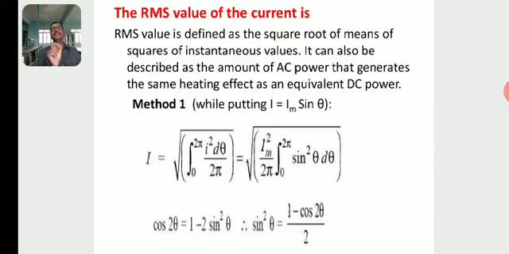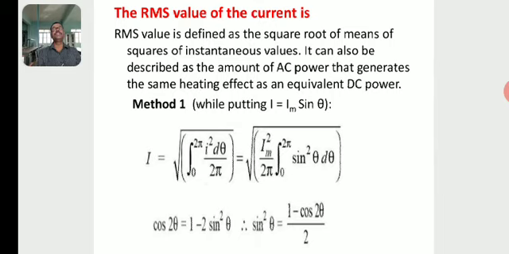Method 1. Putting I equal to Im sin theta, we know that I is equal to the root of the integration of I square d theta by 2 pi, with limits 0 to 2 pi for one complete cycle. Again, Im square by 2 pi, integration of sin square theta d theta from 0 to 2 pi, where I square becomes Im square into sin square theta.